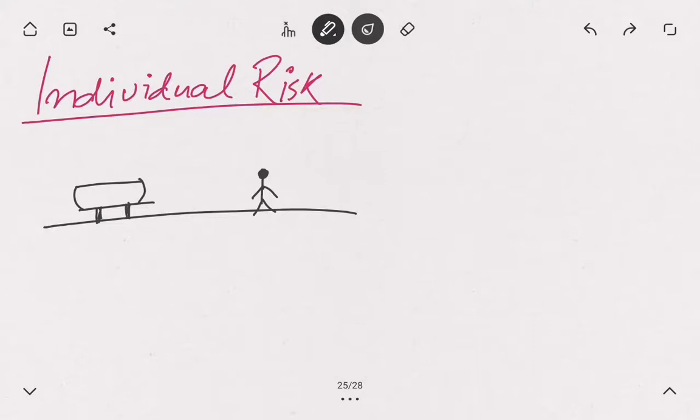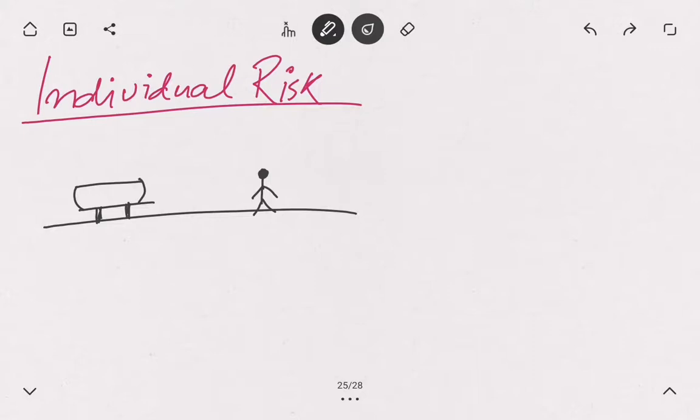So individual risk is a risk of fatality to an individual from a particular hazard scenario, who is present at a particular geographical location. Okay, let's define a scenario and try to understand how we can calculate that.